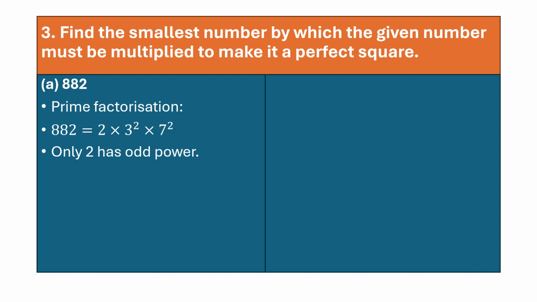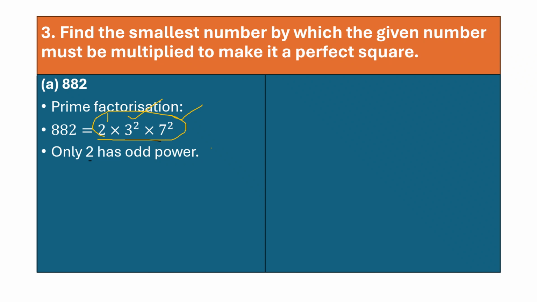So now here, if you see, when you do the prime factorization of these numbers and you have written it in index form, here you find that 2 has the odd power. I'll just try to explain it again so that you understand. So here we have done the prime factorization, right? Now here, power, that is 3 square and then we got 7 square, but here we don't have any power.